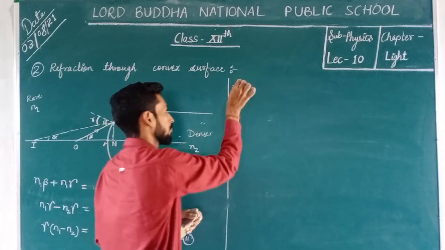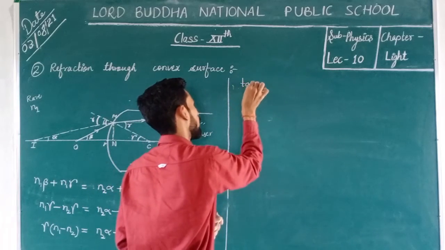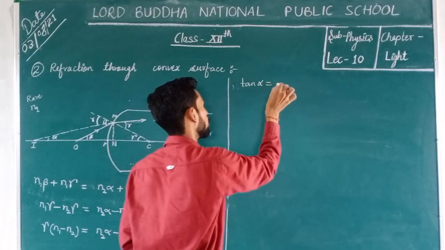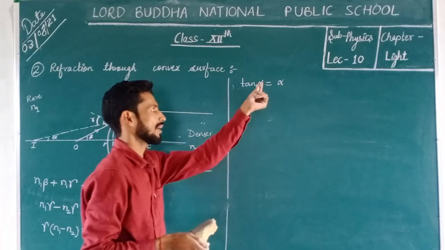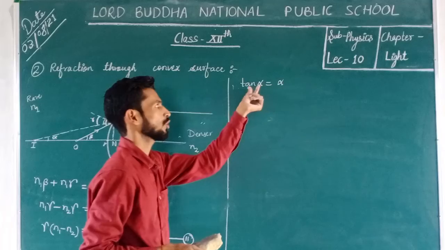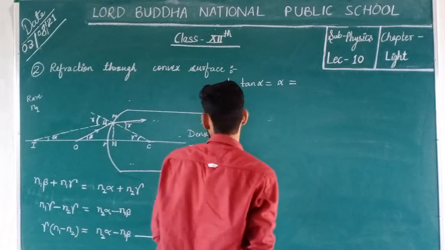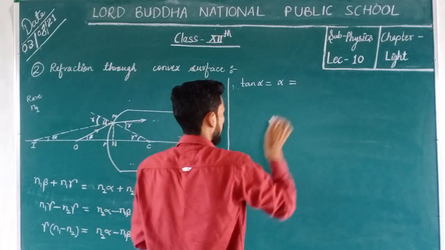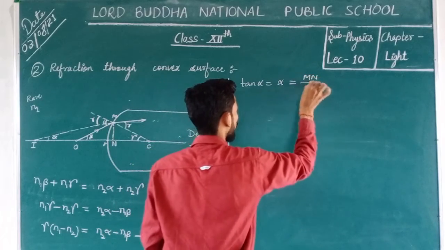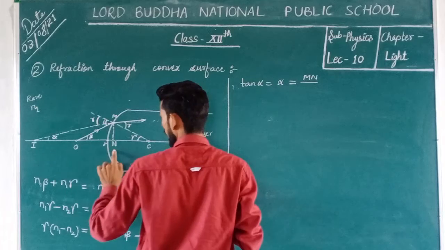So tan alpha is equal to alpha, because here alpha is a very small angle. So tan alpha equal to alpha, and we can also write this as perpendicular MN upon IN,